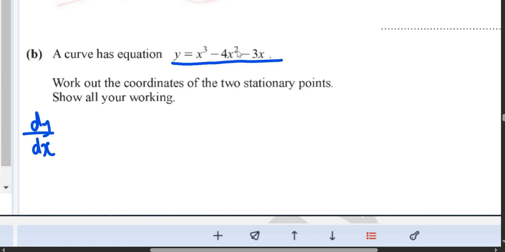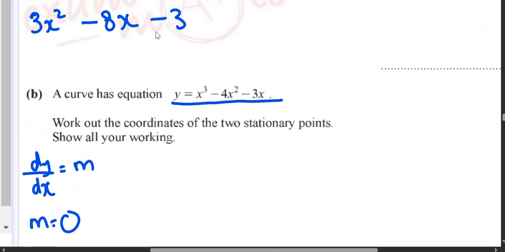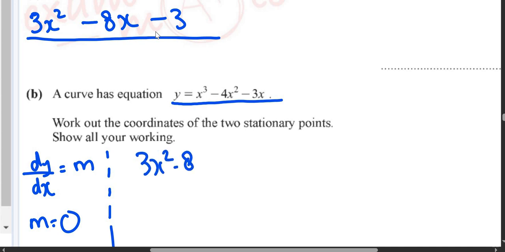The other word for dy over dx is basically gradient. So the gradient at the two stationary points is 0. We already did dy over dx, which is 3x squared minus 8x minus 3. This means 3x squared minus 8x minus 3 is equal to 0.